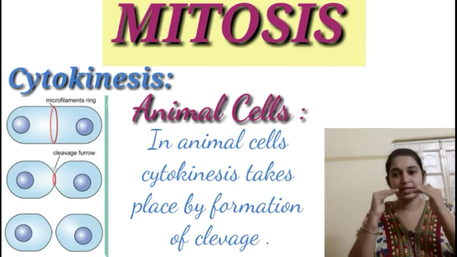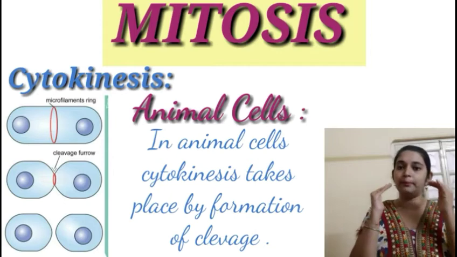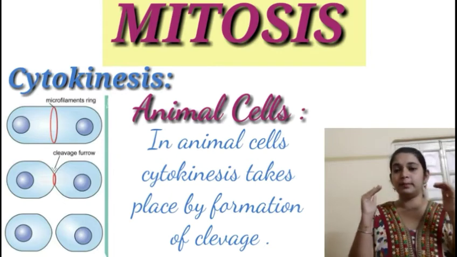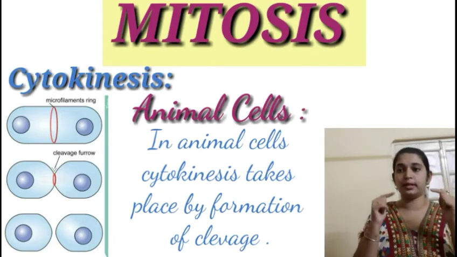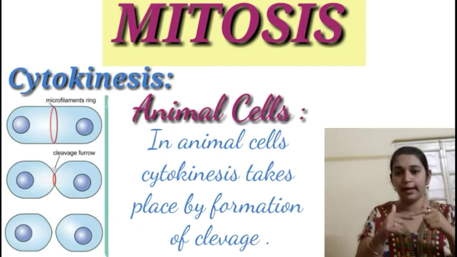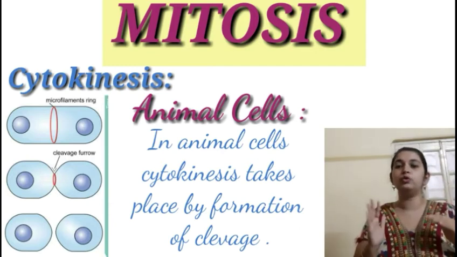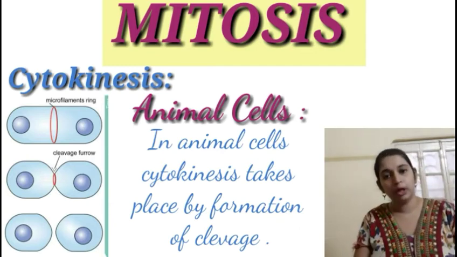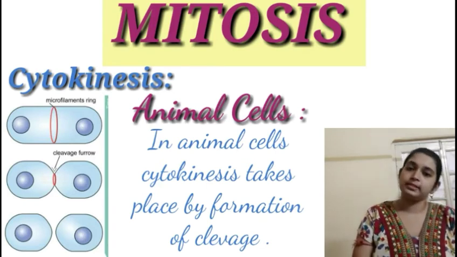will invaginate towards the center. They will keep on invaginating until the plasma membrane from both sides will come and meet at the center. They will join, thereby separating the two daughter cells with the two daughter nuclei which are exact replicas of the parental generation.